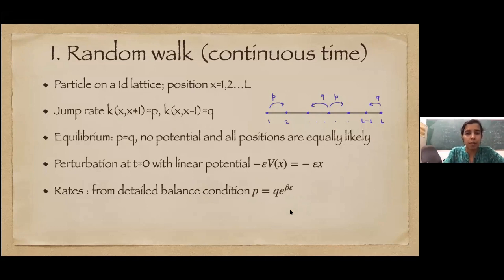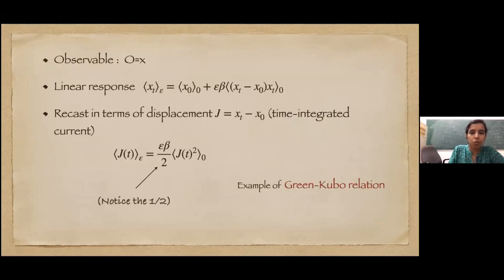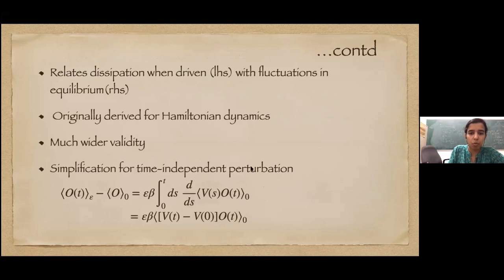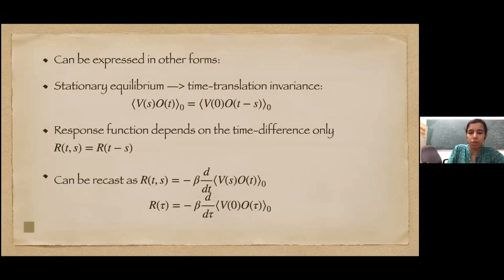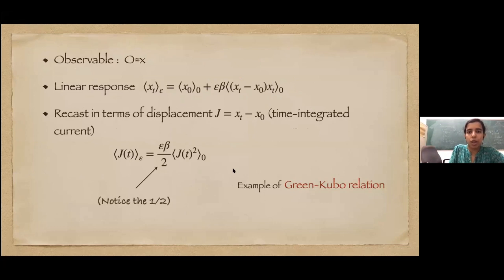So now we have a random walk in equilibrium, and we add a linear potential, and we want to see how the position of the particle is changing. So our observable is simply equal to x. And we apply the fluctuation dissipation theorem. So we have x(t) with the perturbation as x0 plus epsilon beta. So x(t) minus x(0) is simply our v(t) minus v(0), if you remember this form. We had v(t) minus v(0) correlated with the observable. So here we have x(t) minus x(0) correlated with our x(t).